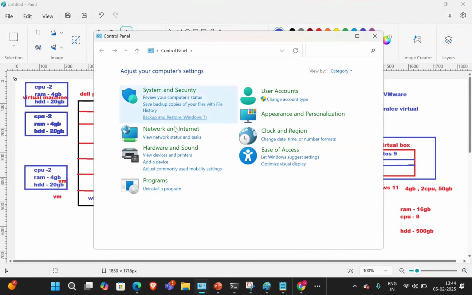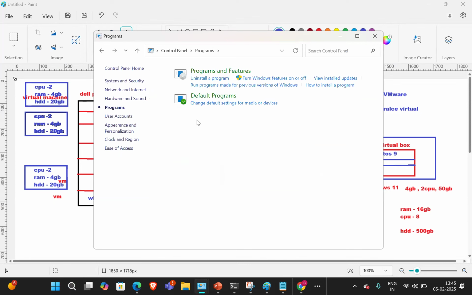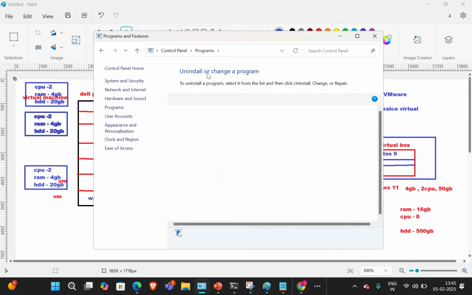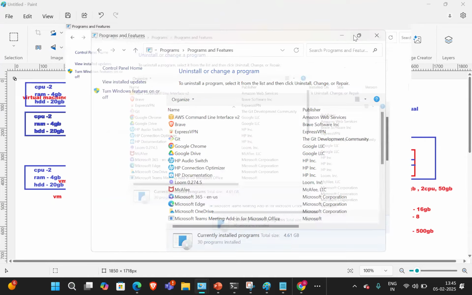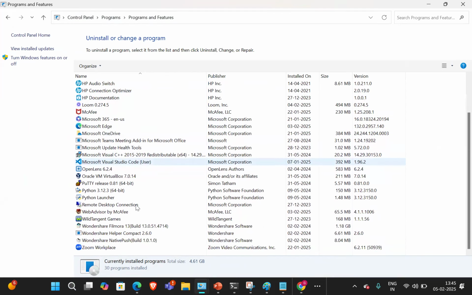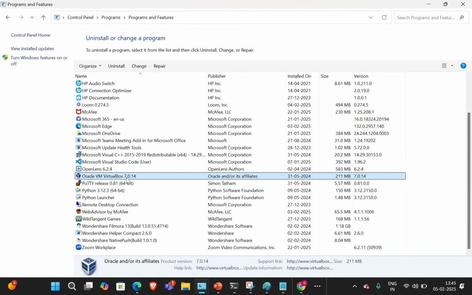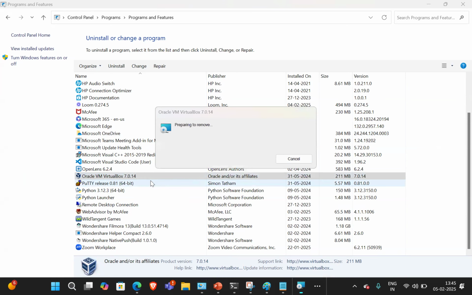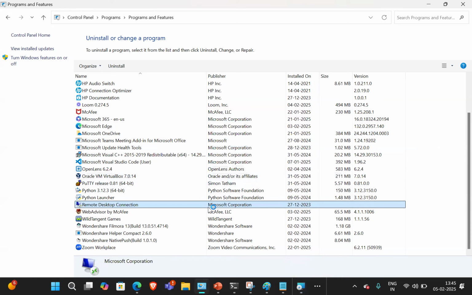Go to the Control Panel, Programs, Programs and Features. How do you know which software is installed on your Windows machine? Here you need to check it. Oracle VirtualBox 7.0.14 is installed, and I want to uninstall it. Now you understood how to uninstall software on Windows OS.